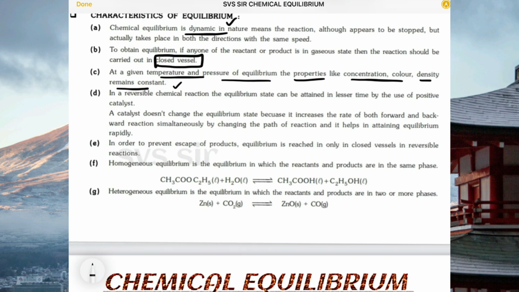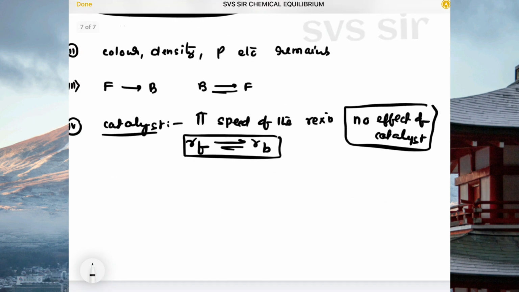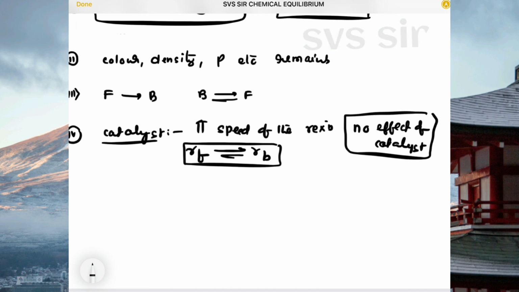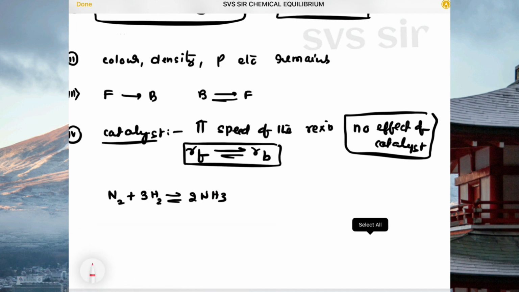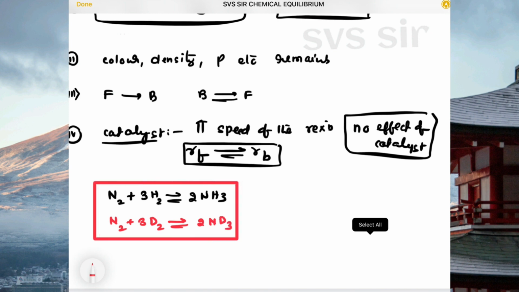So what do you mean by dynamic in nature? For example, one important question is there from NCERT. Nitrogen reacts with 3 moles of hydrogen, we are getting 2 moles of ammonia. So I am taking isotopes. If you take nitrogen reacting with 3 moles of deuterium, we are getting 2 ND3. If equilibrium is static, meaning at equilibrium the rates of forward and backward reactions stop and no reaction is taking place. But what we are saying, equilibrium is dynamic in nature.